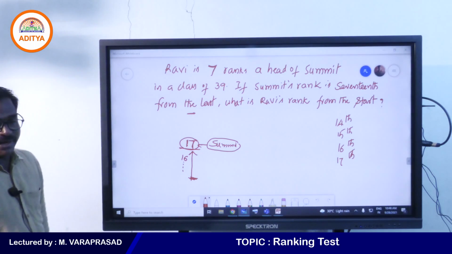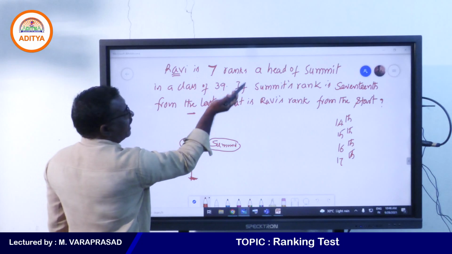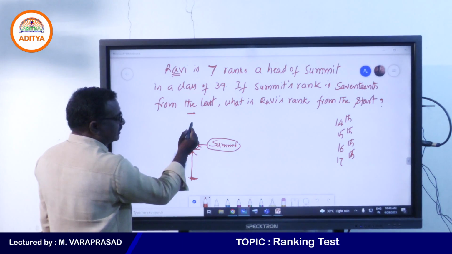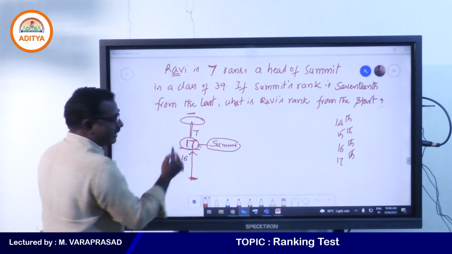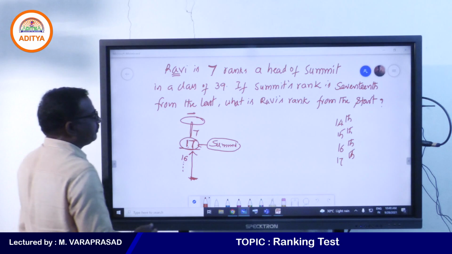But what is our point here? Ravi is 7 ranks ahead of Samit. So 17 plus 7, that is 24th rank.